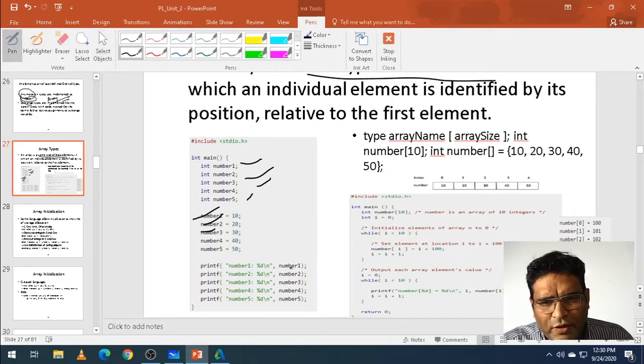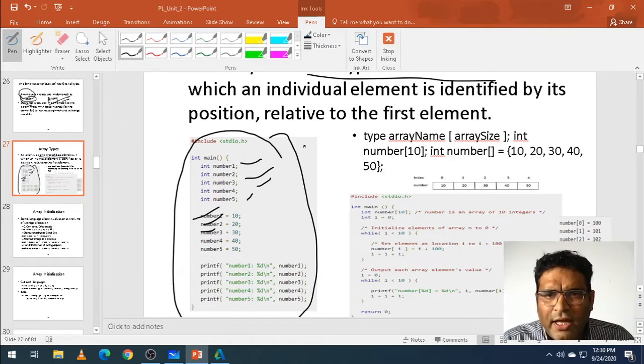The print value of number 1 is whatever value I get. Number 1 is 10, 20, 30, 40, 50. Okay, this is without an array, an example which we have seen. Now there is a syntax for it.